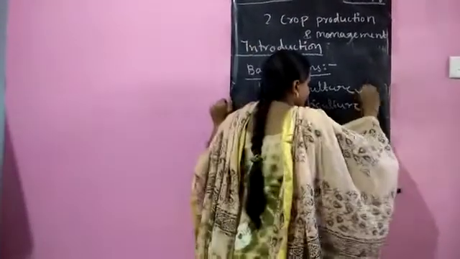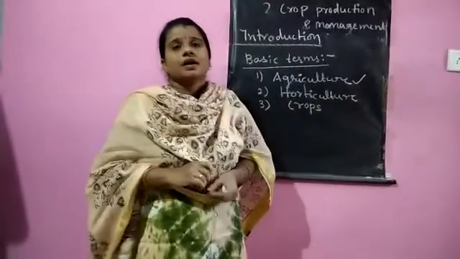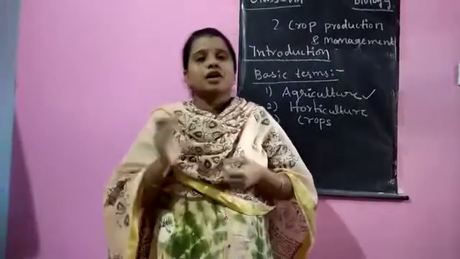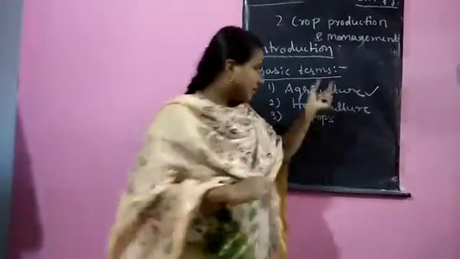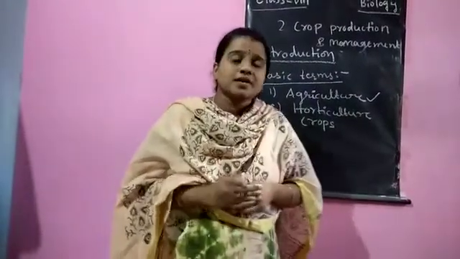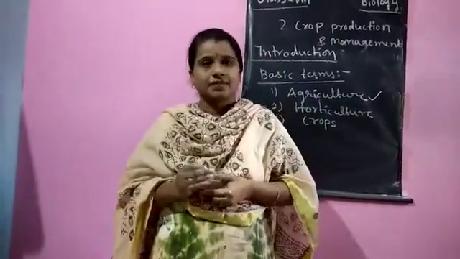Agriculture is the process of growing crops on a large scale.